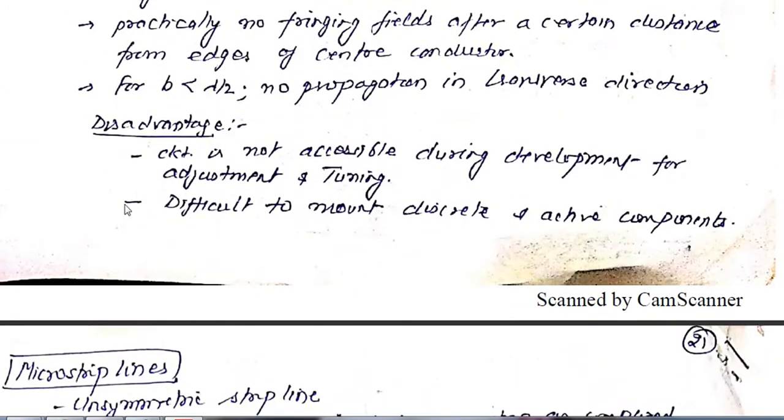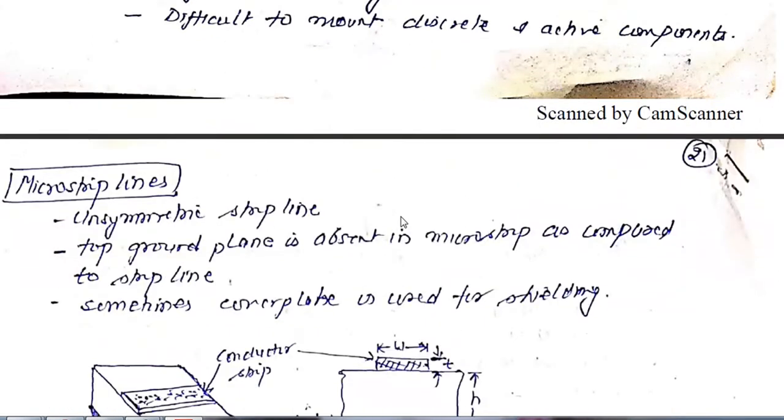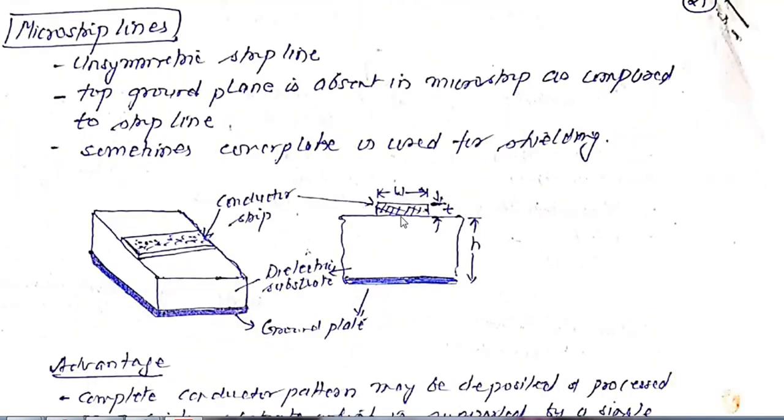There are some disadvantages: the circuit is not accessible during development for adjustment or tuning purposes, and it is difficult to mount discrete active components in the case of a strip line.